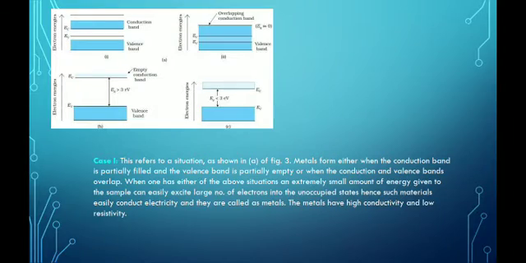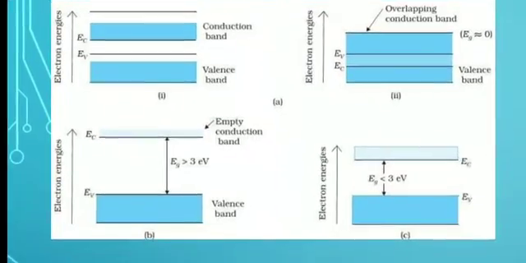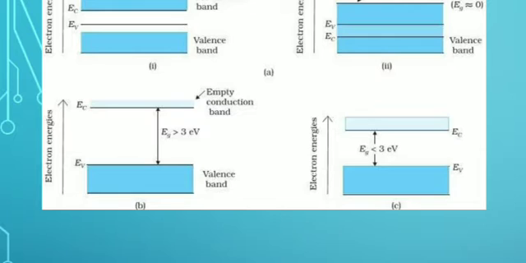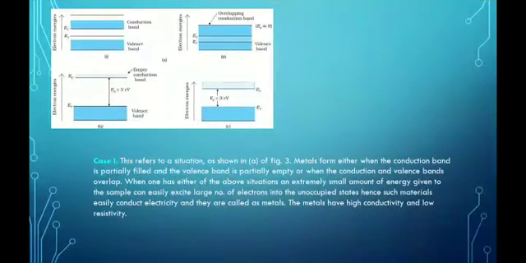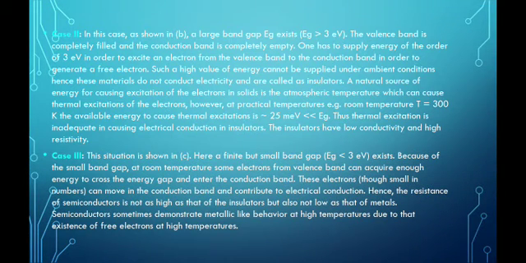So again I will go to this figure and see the B part in the figure. See, there is a large gap, that is Eg, it is shown Eg greater than 3 electron volt. So it is showing an empty conduction band and a fully filled valence band. So in this case as shown in B, a large band gap Eg exists, that is energy gap Eg greater than 3 electron volt. The valence band is completely filled and the conduction band is completely empty.